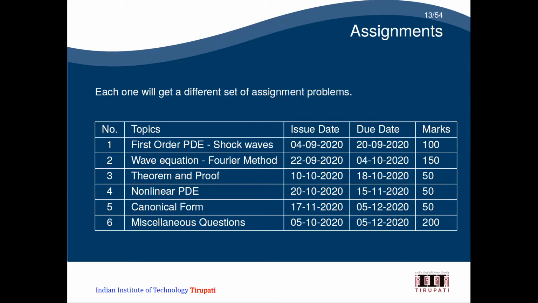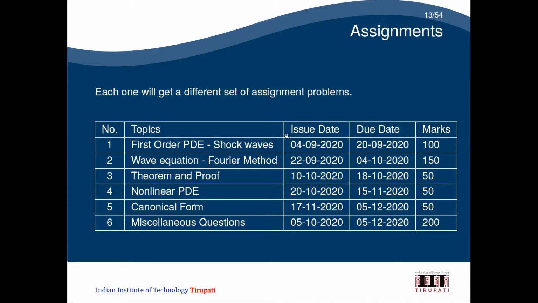And I will give some questions from CSIR, GATE, and other questions, which I will call miscellaneous questions. Apart from that, I will also give some difficult questions, which have two months for submission. I will give it on 5th October, and you can submit by 5th December. For that I give more weightage, 200 marks.